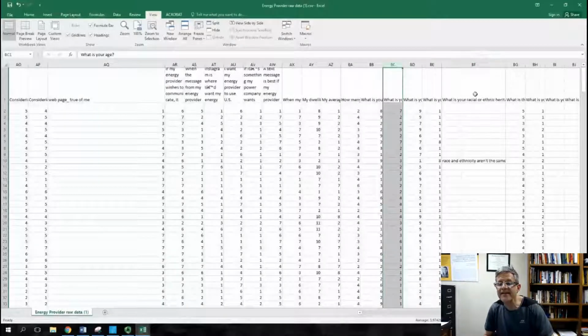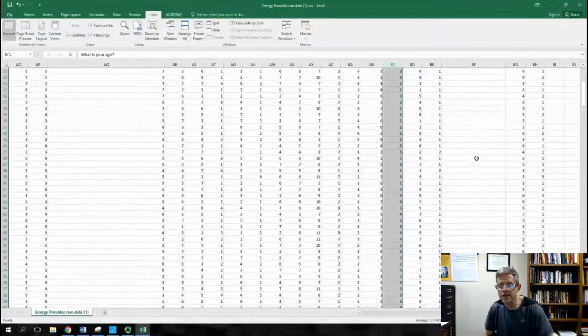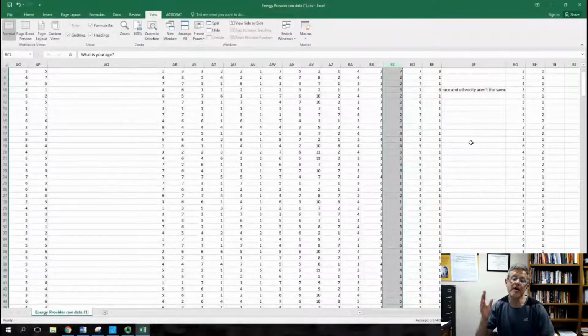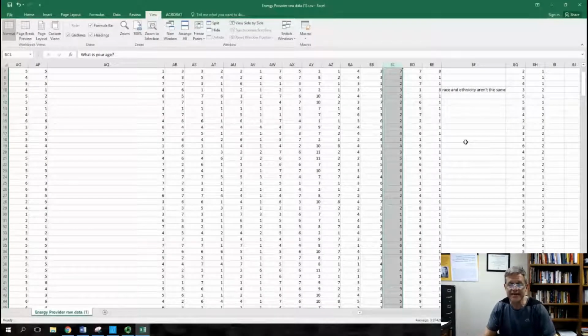Here is the one, ethnicity. See, race and ethnicity are not the same. We get a lot of comments in this. It's sometimes difficult to properly represent how people would like to be perceived regarding race and ethnicity.